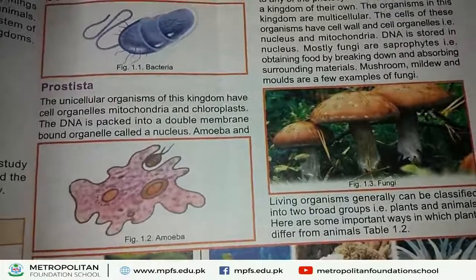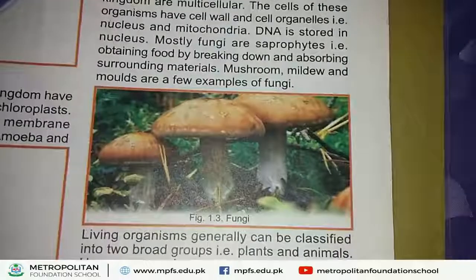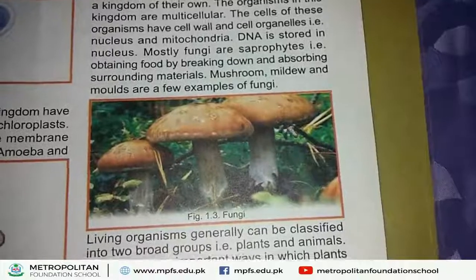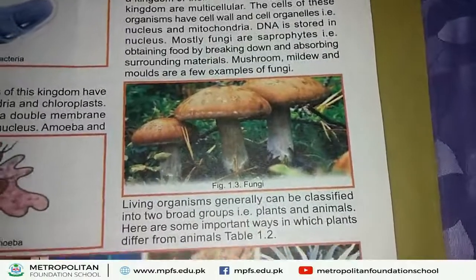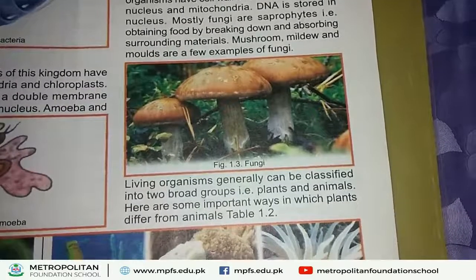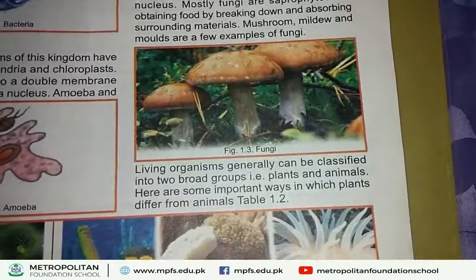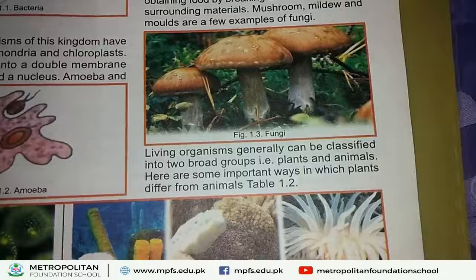Next, kingdom fungi. Look at this picture. In this picture, mushroom is also visible. Mushroom is the example of kingdom fungi. In kingdom fungi, unicellular as well as multicellular fungi are included.